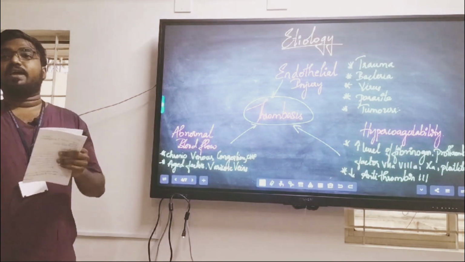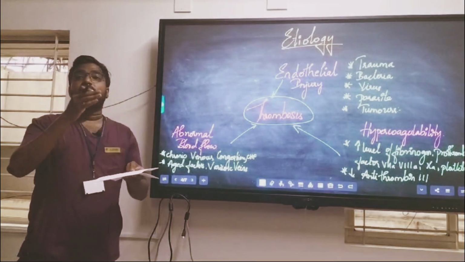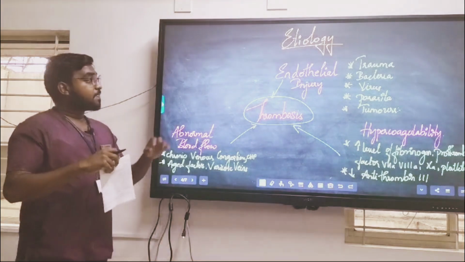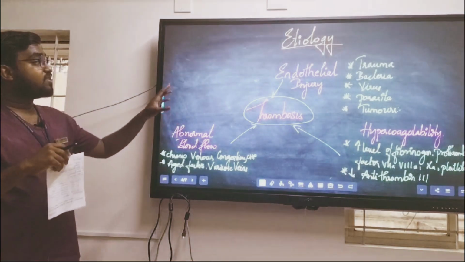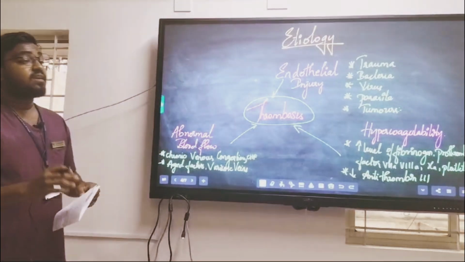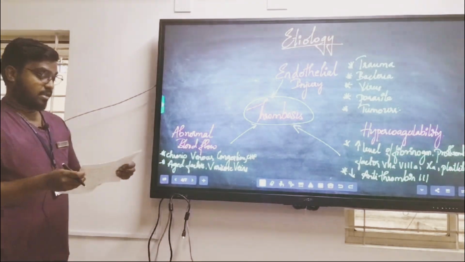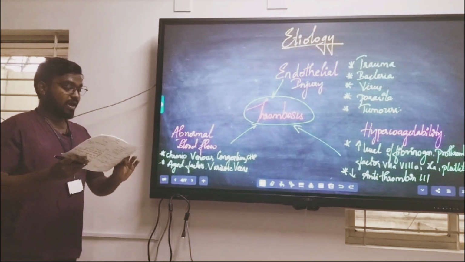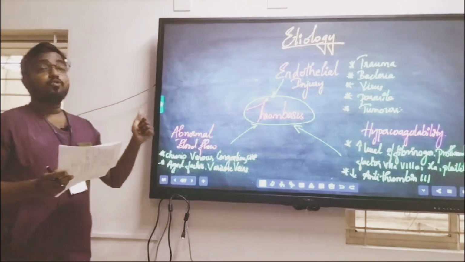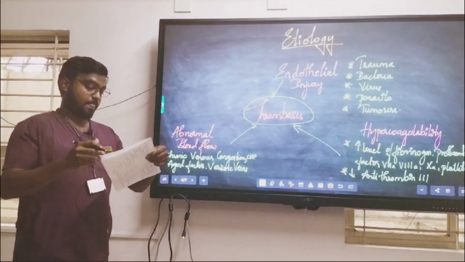That is the basic mechanism, like when a wound happens, the platelet plug is formed. Here the endothelial injury could be because of trauma, bacteria like staphylococcus, viruses, parasites, and tumors that invade the endothelial region.